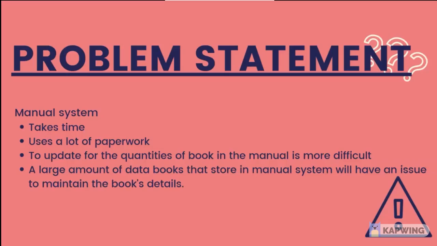And lastly, with manual systems, the level of service is dependent on individuals and it can be all too easy to accidentally switch details, as a large amount of book data stored in a manual system will have issues maintaining the books' details. Next.